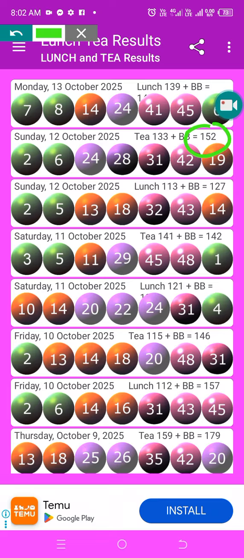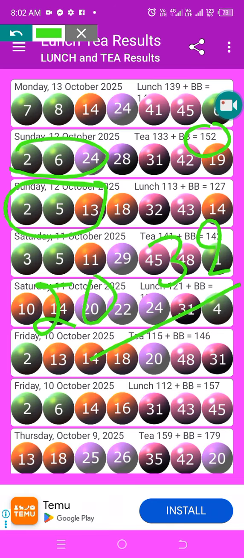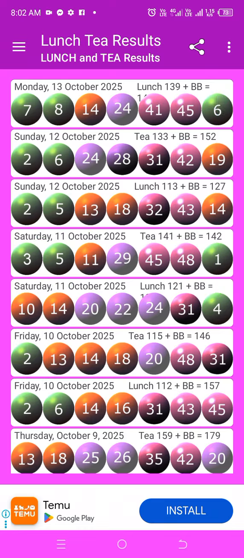But before I go on, first you have to add the first 3 numbers together to create your first 2 numbers. So this was a 20 and this was a 32. Your first 2 numbers are 20 and 32. Now you take this 152 and 127.